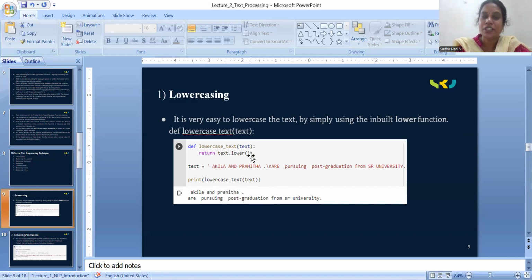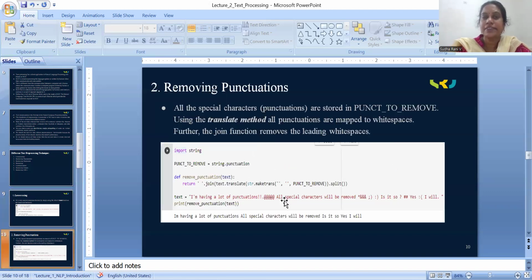If you see the input here, we are using the simple function, lowercase text, equal to, we are giving this one. So this lowercase text function is going to convert the text. All the capital letters are going to convert into the small letters. So this is the first technique in the text pre-processing, which is converting the uppercase to the lowercase. And the next one is removing punctuation.